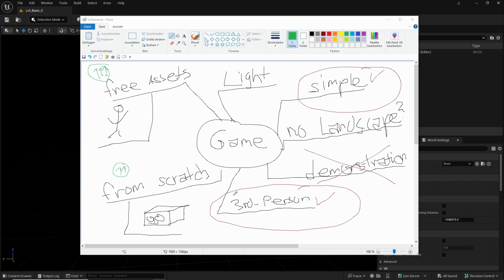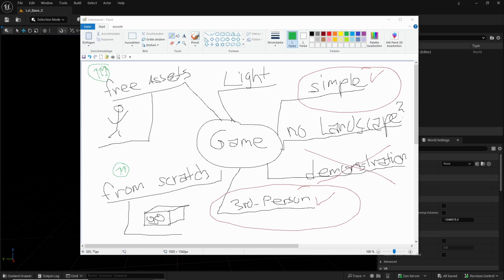And this one is also very important, that you decide what kind of person game you make, or a click and point game, because later you can also use the templates which we can select from Epic. You can see there's a third person template, first person template, and this kind of stuff will help you out if you decide this one. I make a third person, but right now I still start with empty. Okay, these both are checked, and the other ones are more technical for later discussion, so not really right now, but this one we can already think about as well, the free assets, for example, or from scratch.